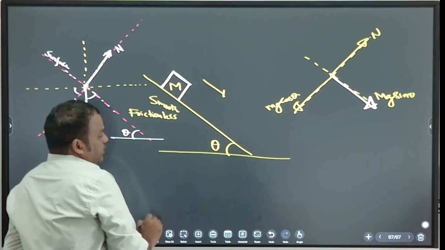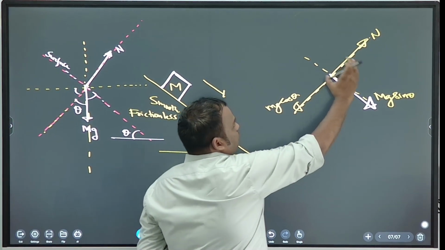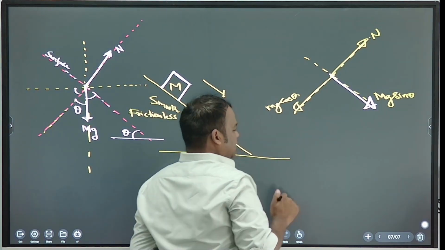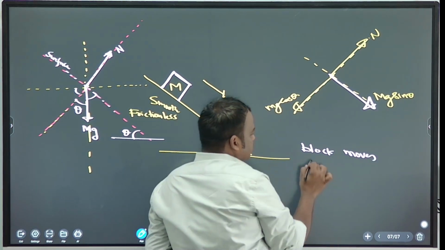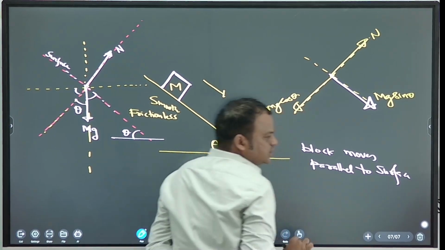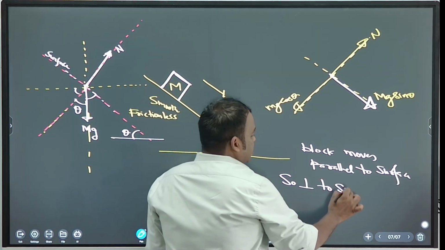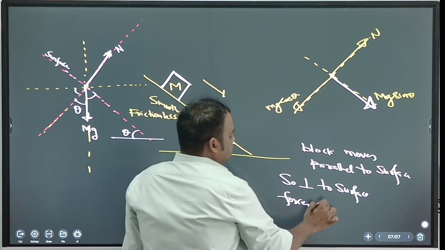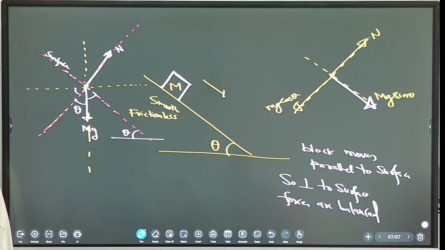So this is the concept here. So normal is balanced with mg cos theta because the block is not going here or here. Block is going here. It means this direction forces are balanced. Block moves parallel to surface. So perpendicular to surface, forces are balanced. Forces are balanced. Okay, note down, this assertion reason they can ask.